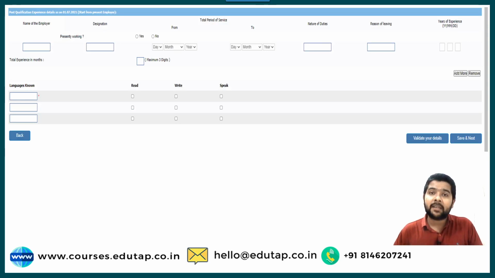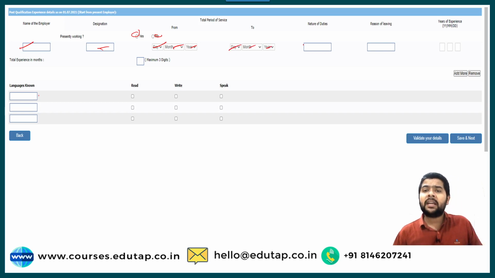In the first box, you will fill in the name of the company for which you are working, then your designation. If you are presently working there or not, you will mark yes or no here. Then you will fill in the date on which you joined the company. If you are not working there, you will fill in the final date, till what date you worked in that particular company.